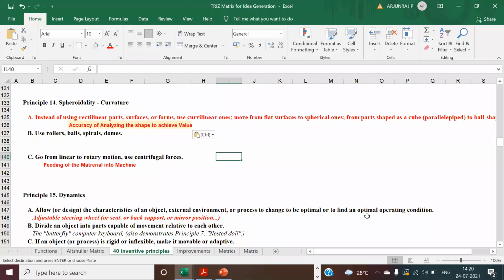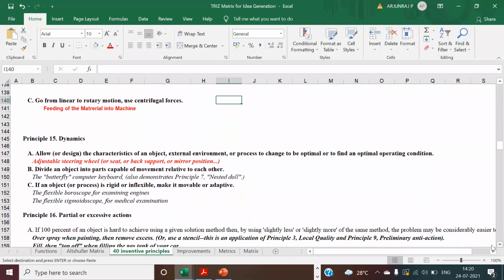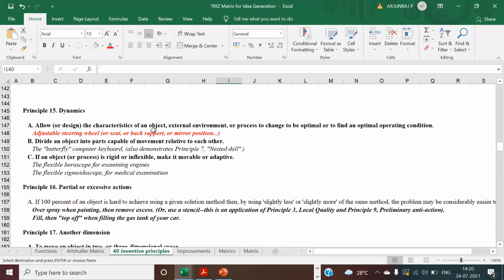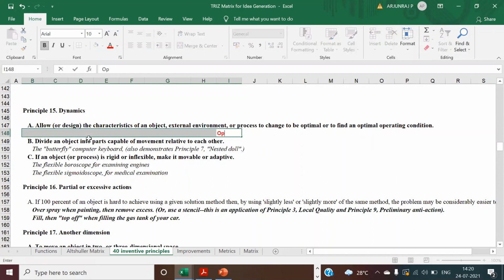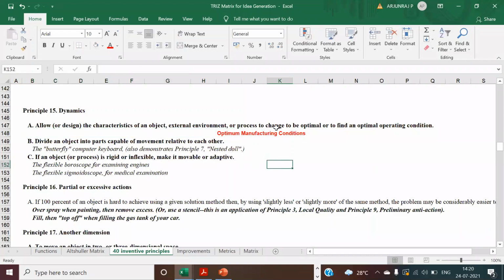Let us go to the dynamics principle. You are going to design the process to change to be more optimal and find the operating condition. Maybe the optimum operating condition, optimum manufacturing conditions. It can be any environmental conditions also, at what temperature or what conditions you are going to operate. Here it can be related to the weather, or anything in the external environment.